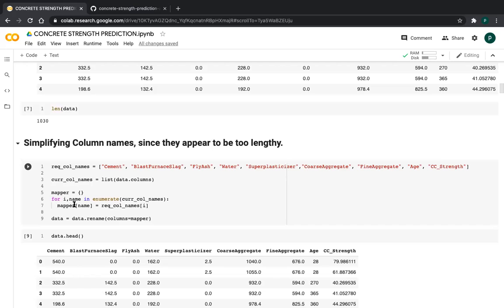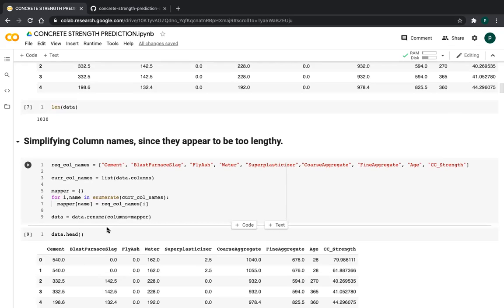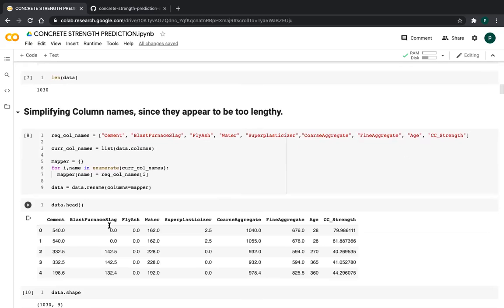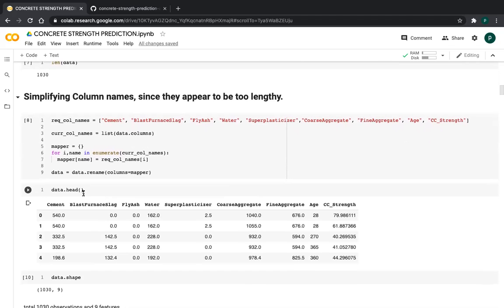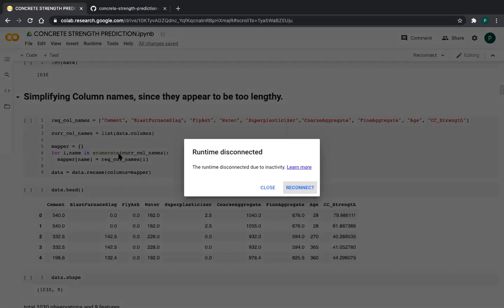So I am using this mapper. I am taking this mapper as an empty dictionary, and I am setting mapper of name. So I am assigning these new column names. After renaming the column names, friends, I am printing this data's top 5, because this is a dictionary format, friends, because I used the mapper function.